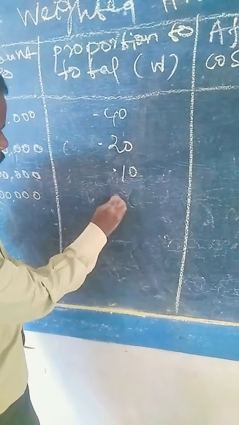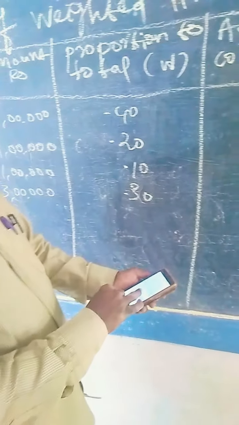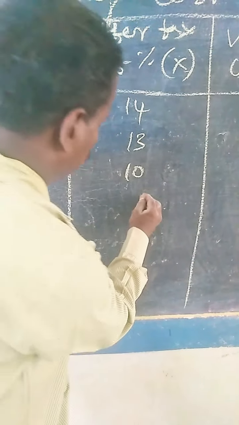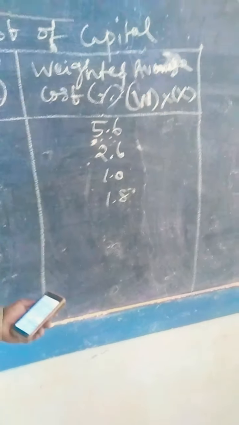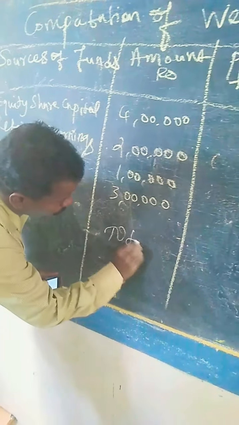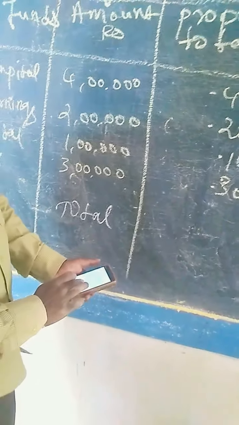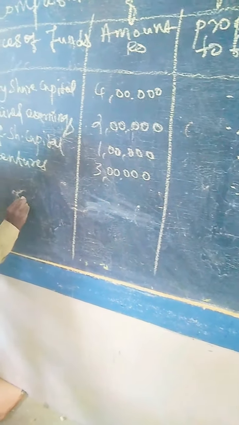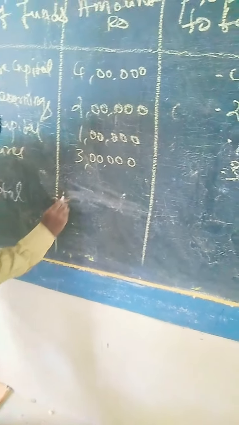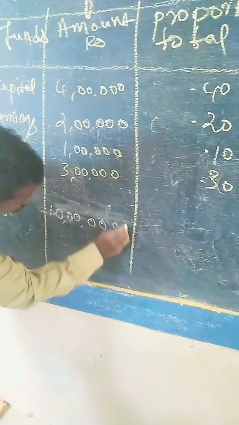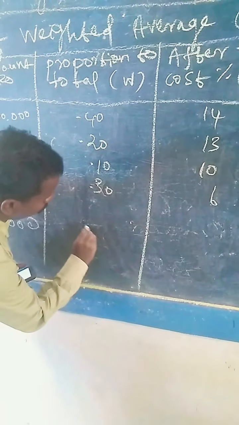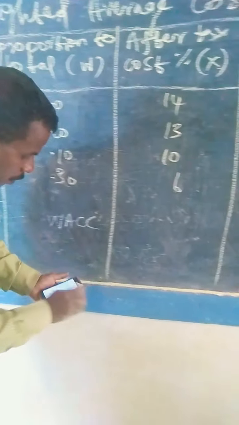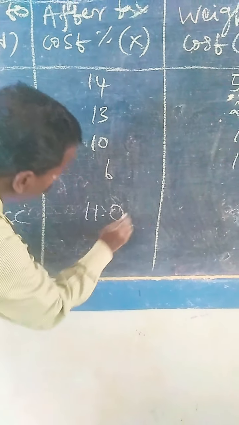Proportion to total is 0.30. Percentage for after-tax cost is 6. Weighted average cost is 1.8. Total source of funds is 10 lakhs. Then weighted average cost of capital, WACC equal to 11.0.